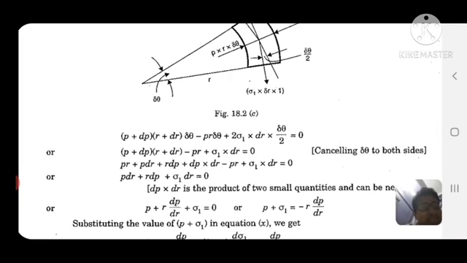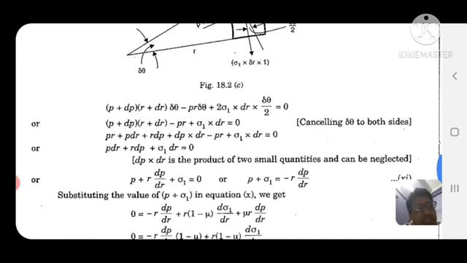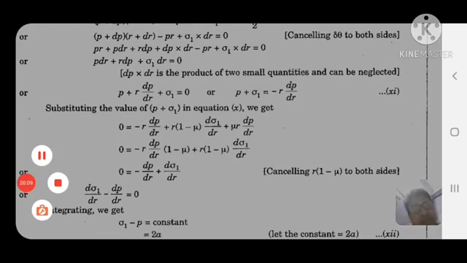So (P plus del P)(R plus dr) del theta minus P R del theta plus 2 sigma 1 dr del theta by 2. After calculating, sigma 1 minus P plus r dP by dr equal to 0.